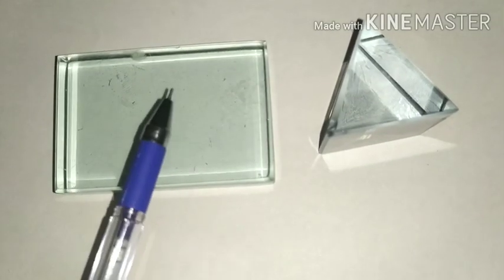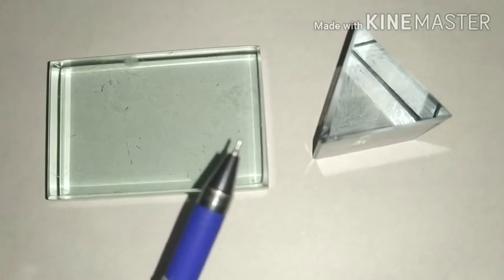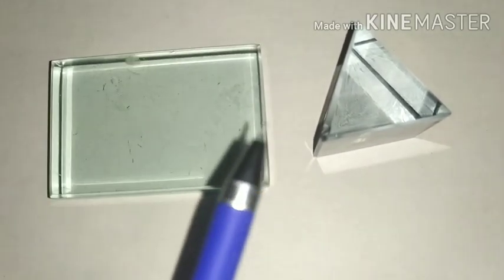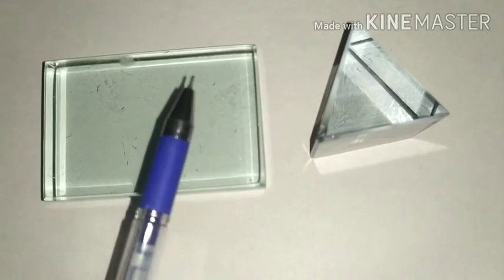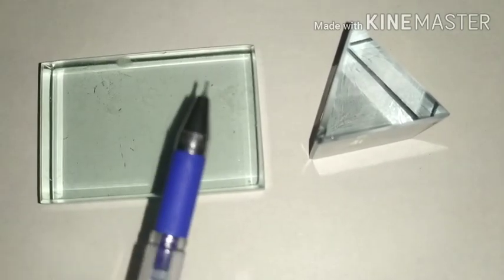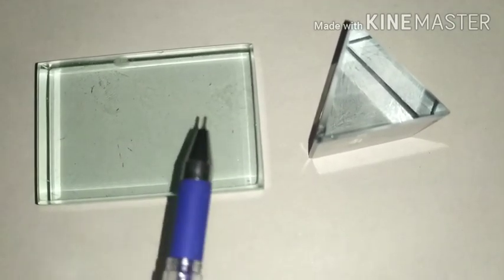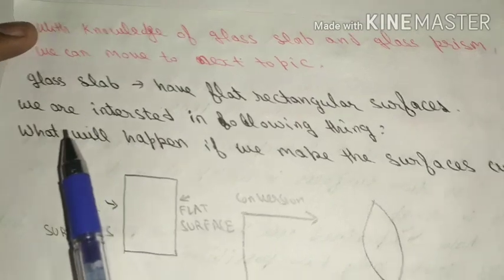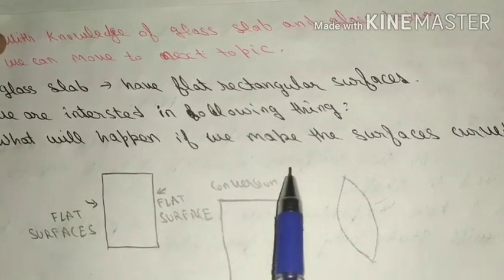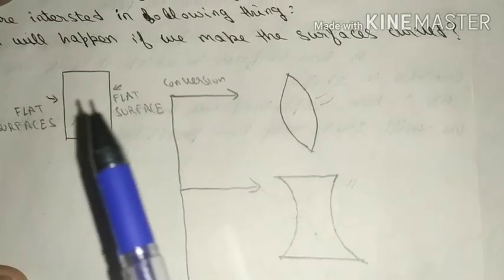With the knowledge of this glass slab and glass prism, now we can move to our next topic, in which you can see in both cases the surfaces taken are flat. So we are interested in what happens if we make the surface curved. So the next topic is what will happen if we make the surface curved. So there are six possibilities.